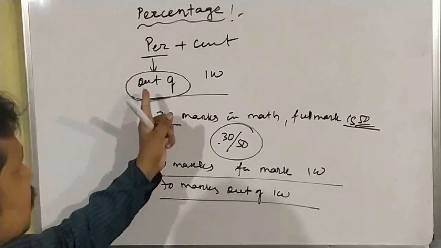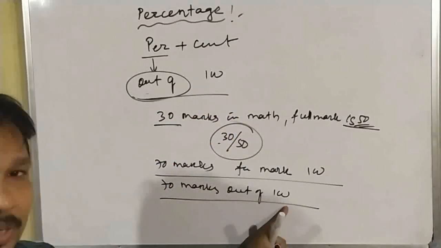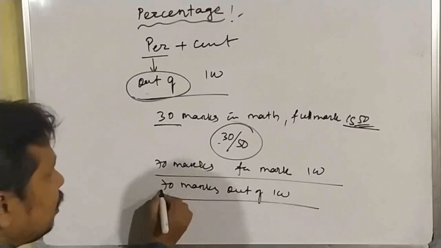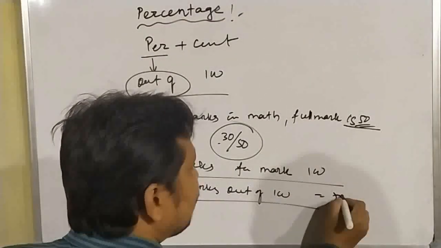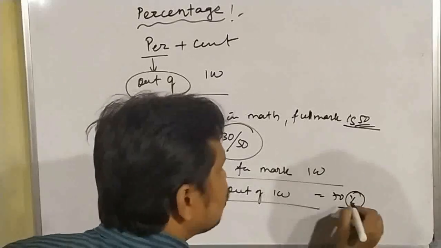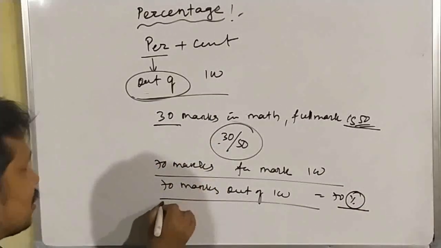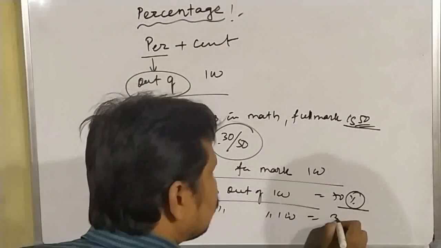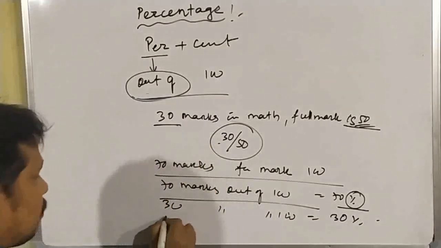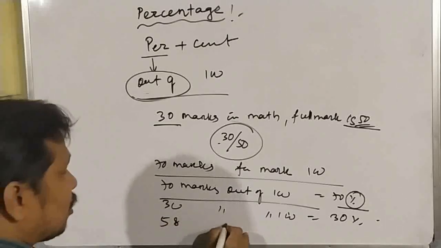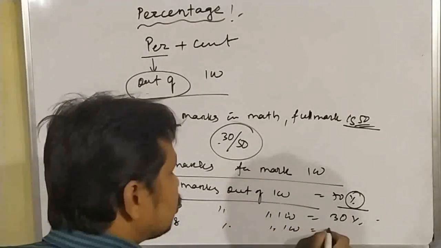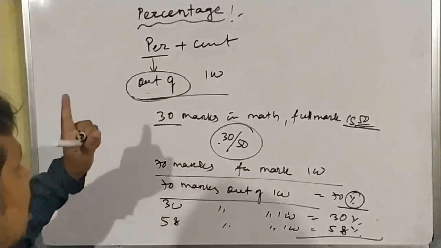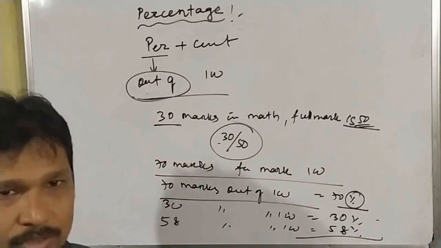Percentage means out of 100. 70 out of 100, 30 out of 100, 40 out of 100. This is the symbol of percentage. Similarly, 30 marks out of 100 is equal to 30 percent, and 58 marks out of 100 is equal to 58 percent. So out of 100 means percentage.